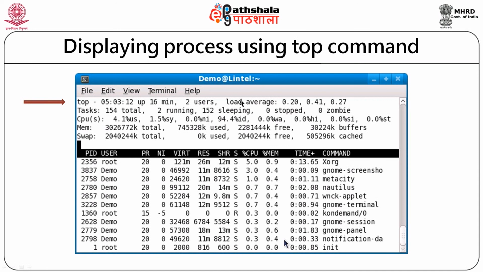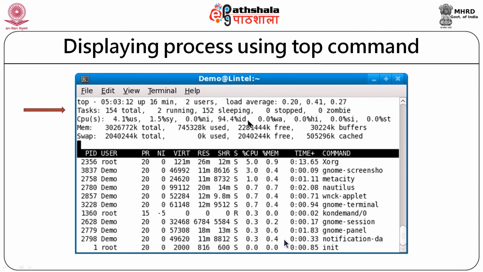Then, if we go to the second line, the second line is of tasks. It gives the statistics of processes. There are total 154 tasks that are running. Out of these 154, 2 are in running mode. These are active, they are being executed by CPU, and the rest of the 152 are in sleeping state. There are 0 stopped processes and 0 zombie processes. So, this is about process states. There are 2 processes that are in running state and the rest of them are in sleeping state.